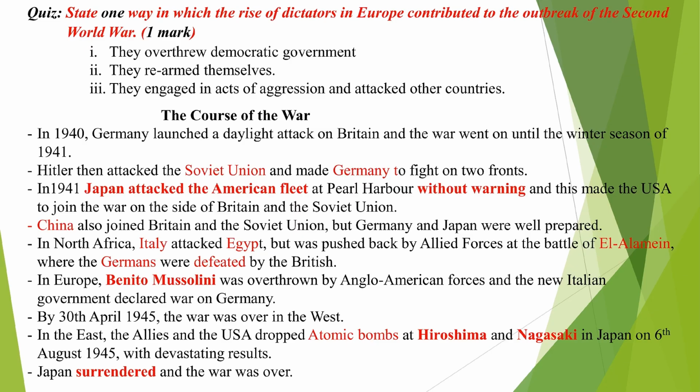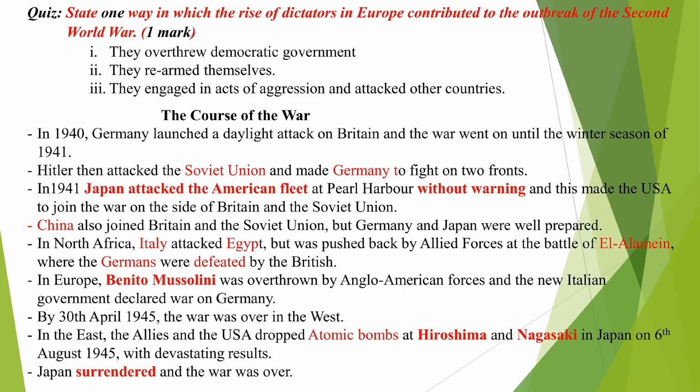In 1941, Japan attacked the American fleet at Pearl Harbor without warning, and this made the United States of America join the war on the side of Britain and the Soviet Union. China also joined Britain and the Soviet Union, but Germany and Japan were well prepared.